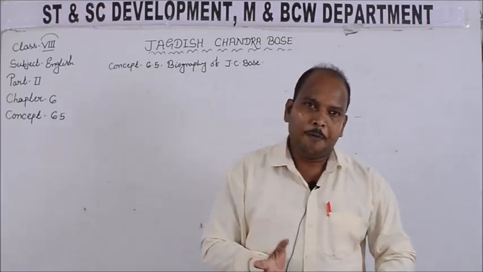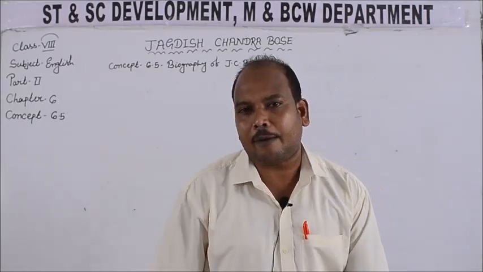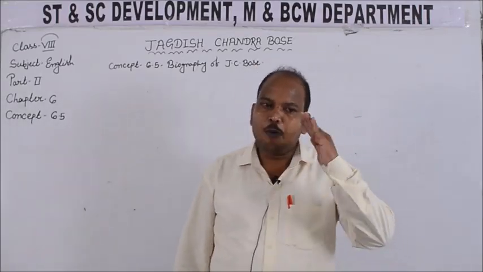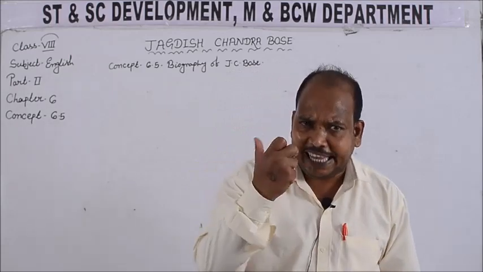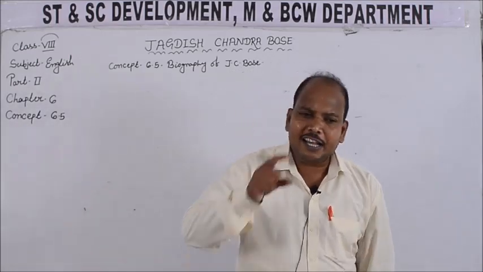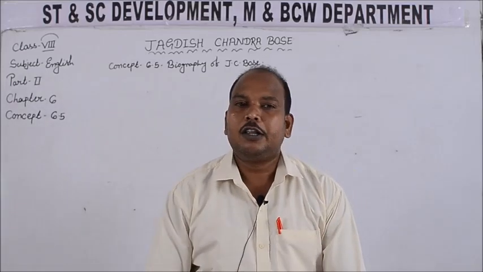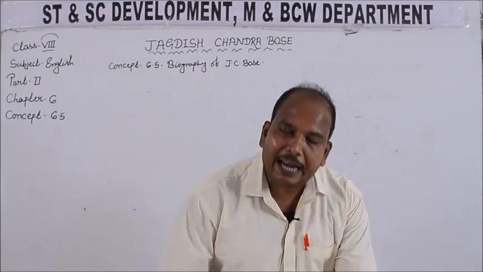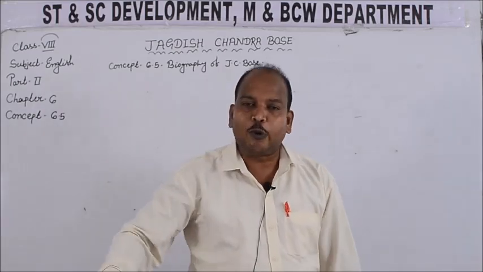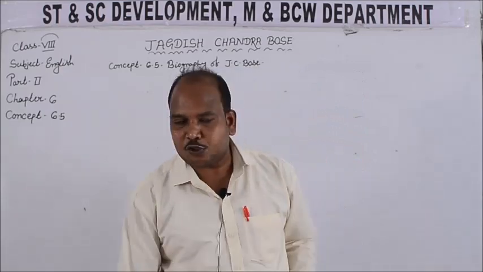He also developed a device known as the crescograph to measure what? The growth and sensitiveness in plants. He also wrote two famous books, Response in the Living and Non-Living in 1902 and The Nervous Mechanism of Plants, which was published in 1926. So this was about Jagdish Chandra Bose that we discussed in the previous class.